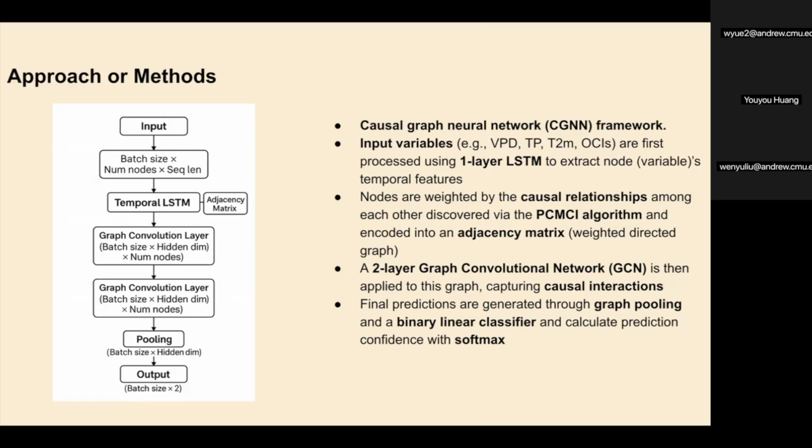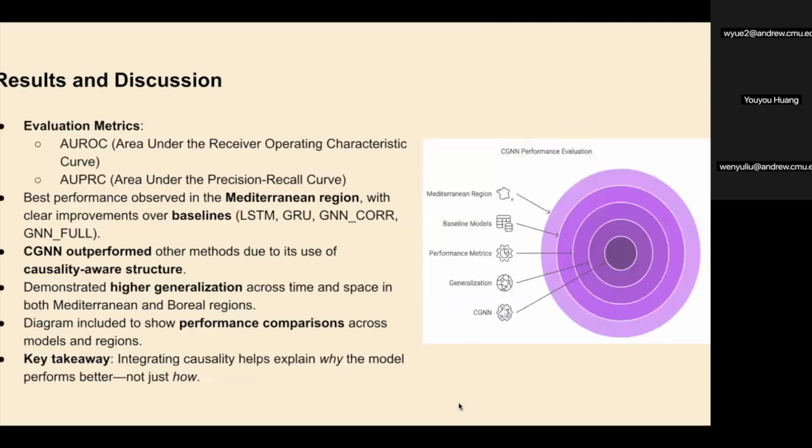Then the features were multiplied with the adjacency matrix and passed into a two-layer graph convolutional network to capture more features through nonlinear transformation. Finally, predictions were generated through graph pooling and a binary linear classifier, and we calculate the prediction confidence with softmax.